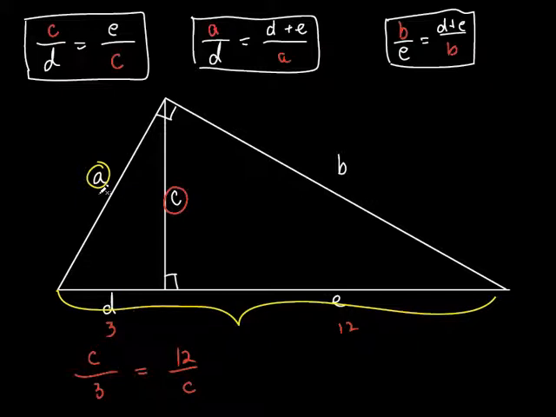So the one that's next to it, right? So A is the geometric mean between the whole thing. If I use 3 and 12, what number would I put? 15, right? So A is the geometric mean between the whole thing, 15. So let's do that. A is the geometric mean between the whole thing, which is 15, and the segment that's closest to that A. Which one is it? It's the 3, isn't it?